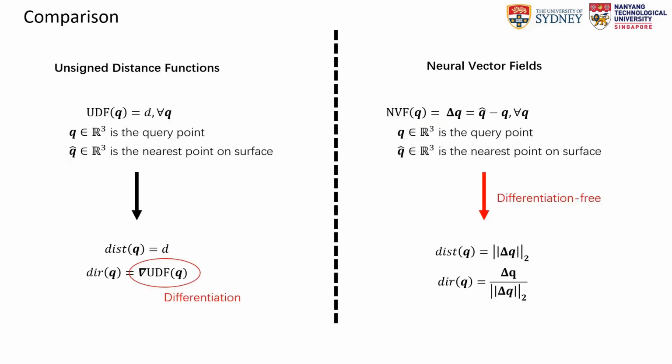Prior methods based on unsigned distance functions return only distance information and rely on model differentiation for obtaining gradients as directions. In contrast, our NVF encodes both distance and direction fields, enabling us to obtain them directly in a differentiation-free manner. This characteristic grants us more flexibility in designing network structures, including non-differentiable components such as vector quantization. We leverage this by introducing a codebook and incorporating cross-object priors into our framework.